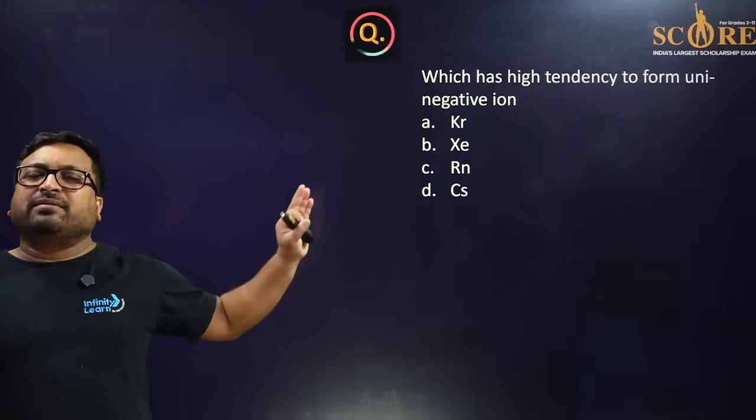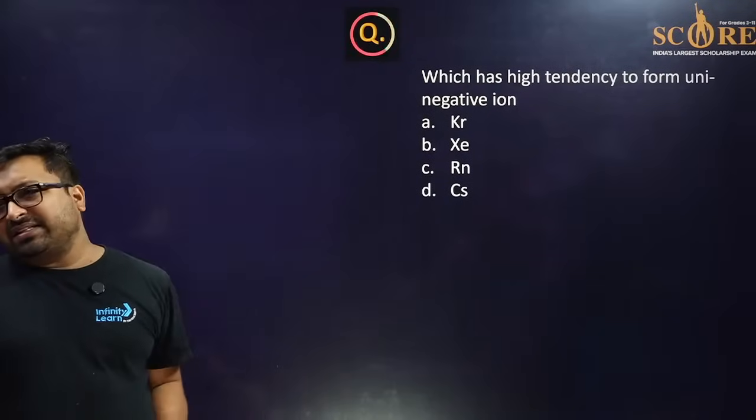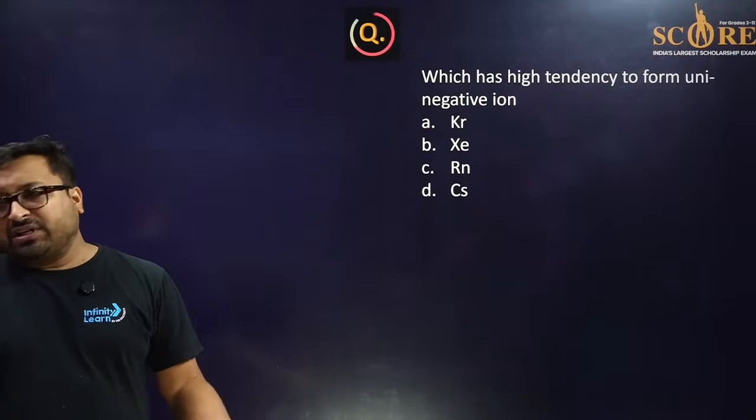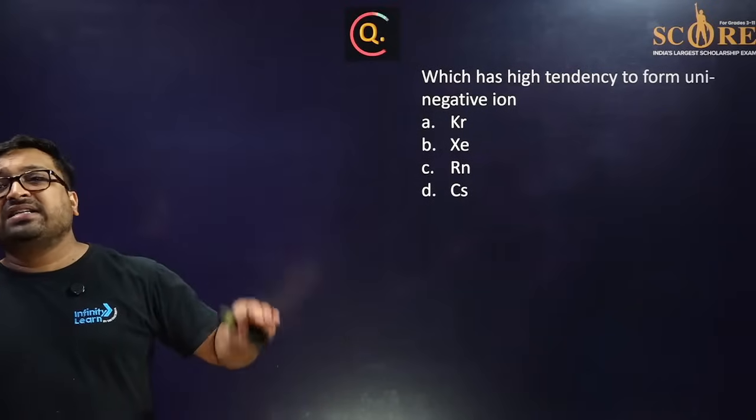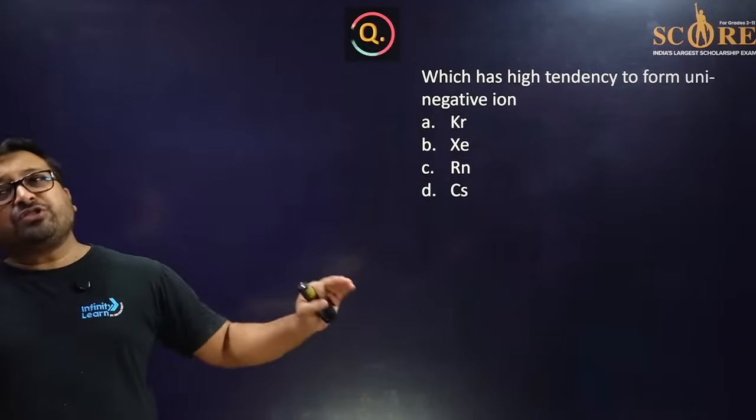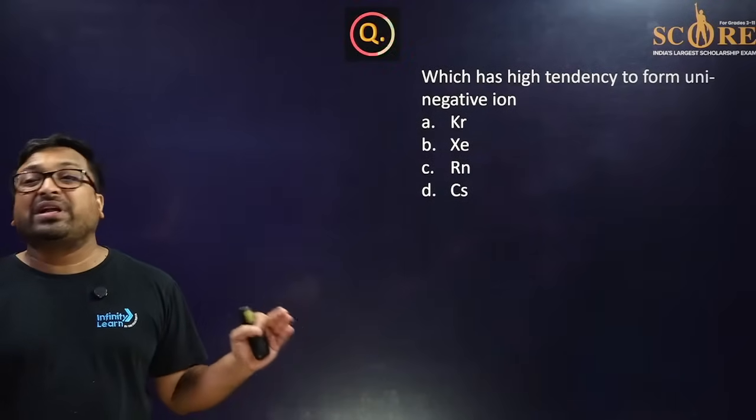So the question is very simple. Out of these four options, which has a high tendency to accept an electron? Which will accept an electron more easily? Please,